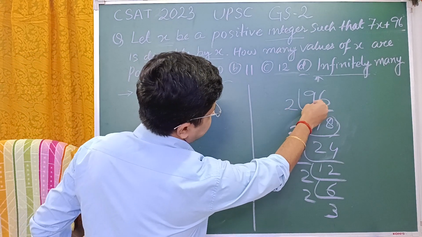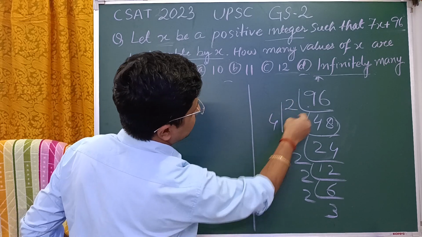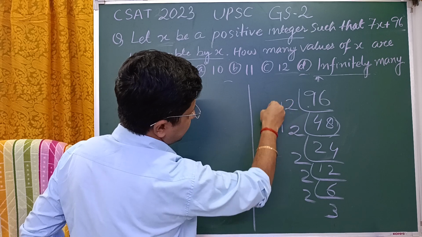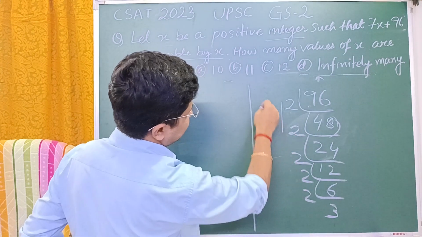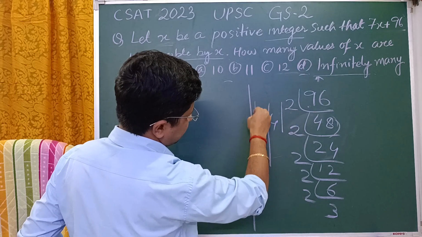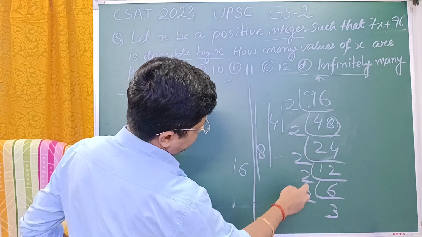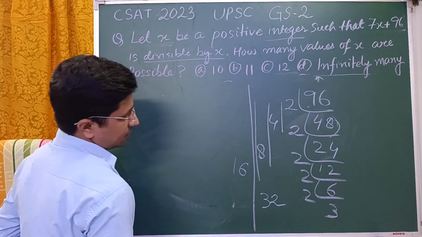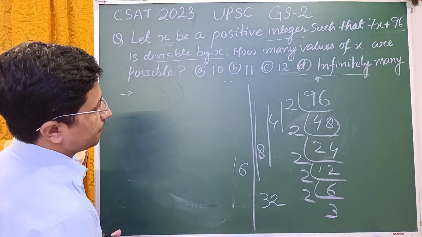But see, 2 divides 96, and 2 into 2, that is 4, also divides 96. 2 into 2 into 2, that is 8, also divides 96. 2 into 2 into 2 into 2, that is 16, also divides 96. Then 2 into 2 into 2 into 2 into 2, that is 16 into 2, that is 32. 32 also divides 96. Now we are in the right direction and we will count.